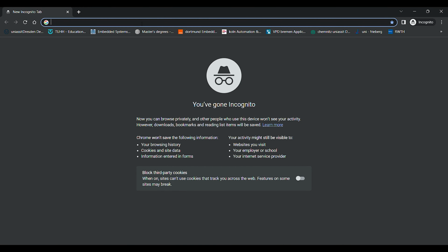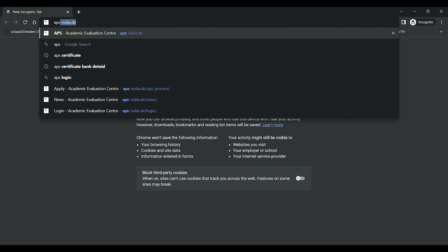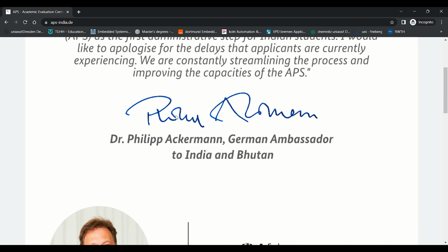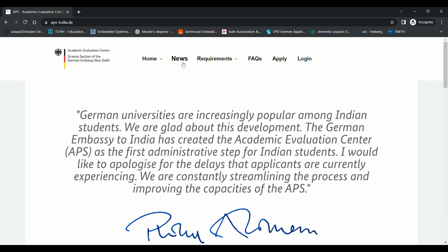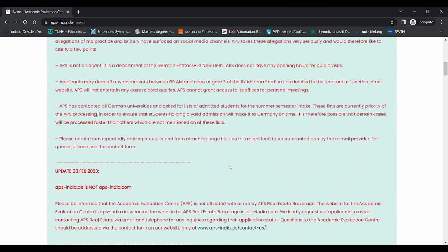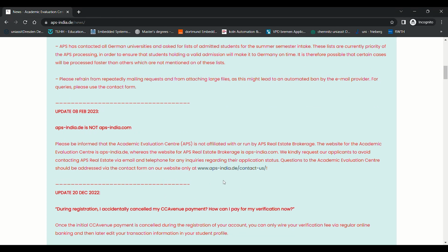Okay, so to start with your application process, you have to visit aps-india.de and not aps-india.com, because that is a website which is handled by APS Real Estate Brokerage and they have nothing to do with the Academic Evaluation Center. You can also see that particular piece of news in the news section of the APS. Here you can see the Academic Evaluation Center is not affiliated or run by APS Real Estate Brokerage. So make sure that you're visiting aps-india.de and not aps-india.com.